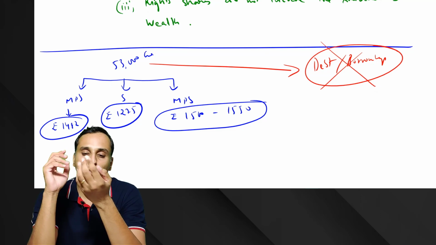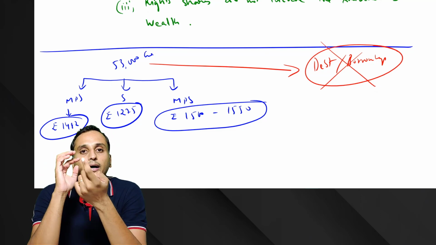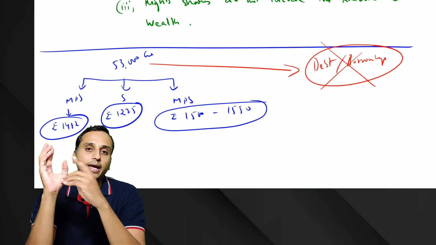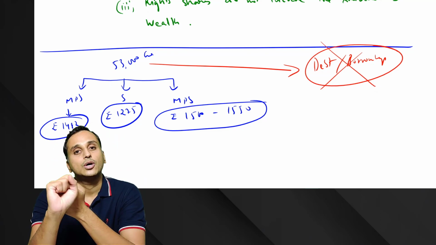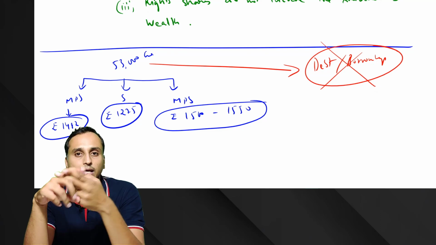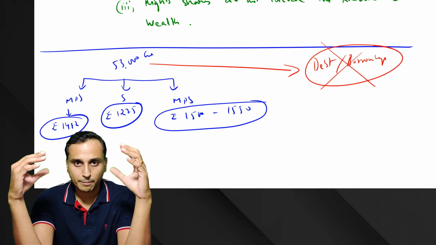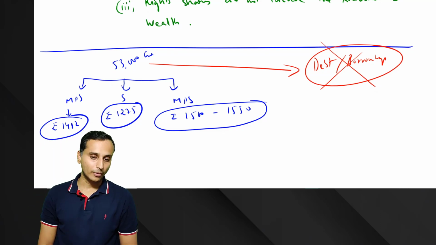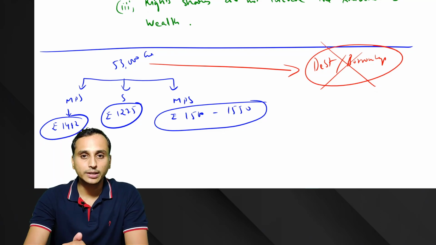Okay, and then one more very important point: rights issue do not increase the wealth of the shareholders. Yes, if the shareholder subscribes to the rights, or if he sells the rights, he can maintain his wealth. But if he does neither of these two, his wealth will fall. Okay, everyone. All right. So that's all in rights issue.